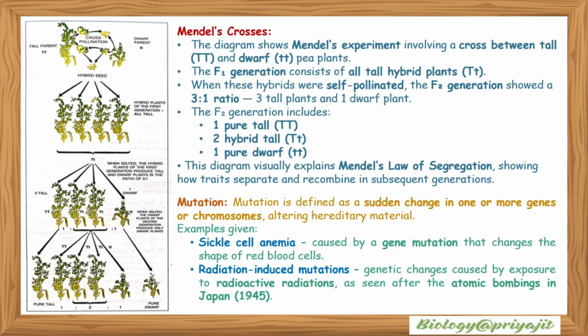So mutation is basically defined as a sudden change in one or more genes or chromosomes altering hereditary material. Examples include sickle cell anemia, which is caused by a gene mutation that changes the shape of the red blood cells; and radiation induced mutation, genetic changes caused by exposure to radioactive radiations, as seen after the atomic bombing in Japan.